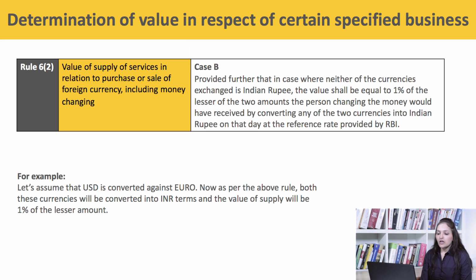For example, let's assume that USD is converted against Euro. As per the above rule, both these currencies will be converted into INR terms and the value of supply will be 1% of the lesser amount.